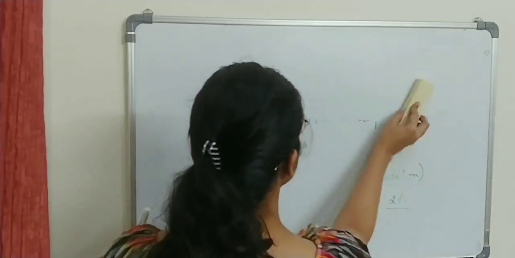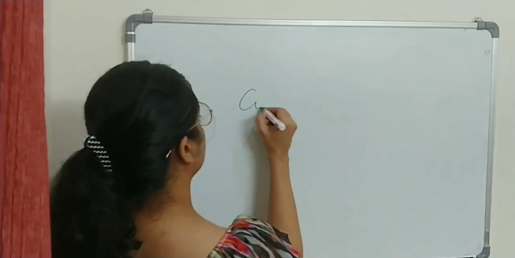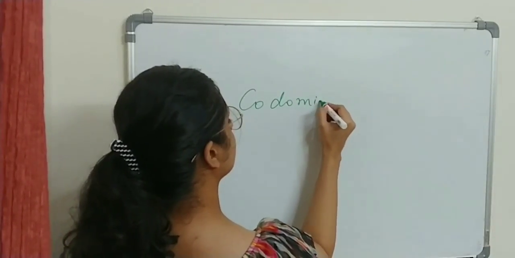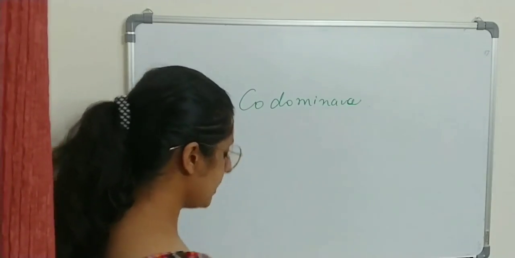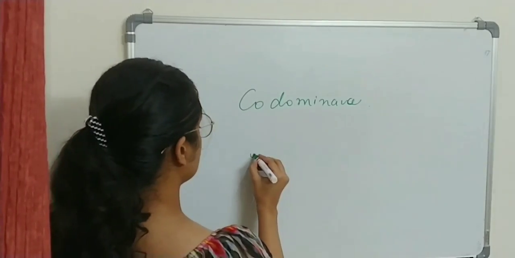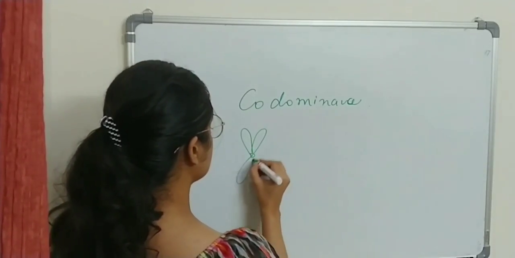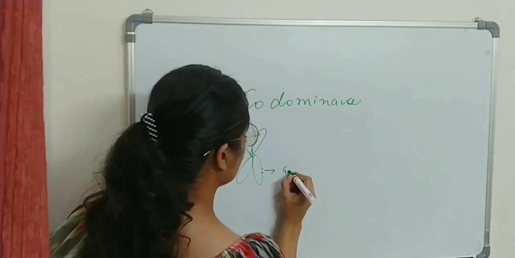Okay, now next comes the concept of codominance, and one concept we will study later is the concept of incomplete dominance. What is codominance? If we look at the structure, we discussed that in the chromosome a particular location is occupied by the gene.